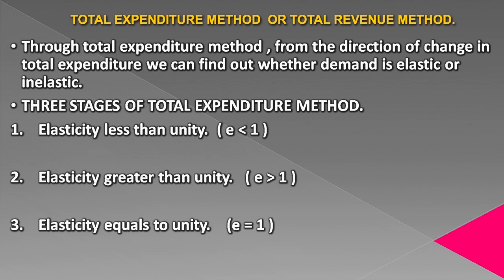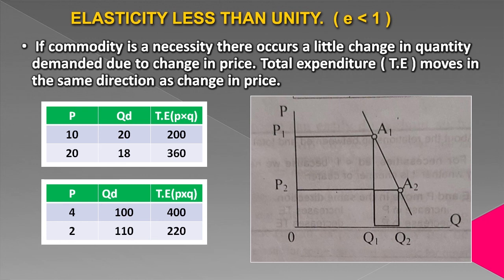Number one, elasticity less than unity. Less than unity means less than 1. Elasticity greater than unity means elasticity greater than 1. And elasticity equal to unity means elasticity equals 1. Now, elasticity less than unity.